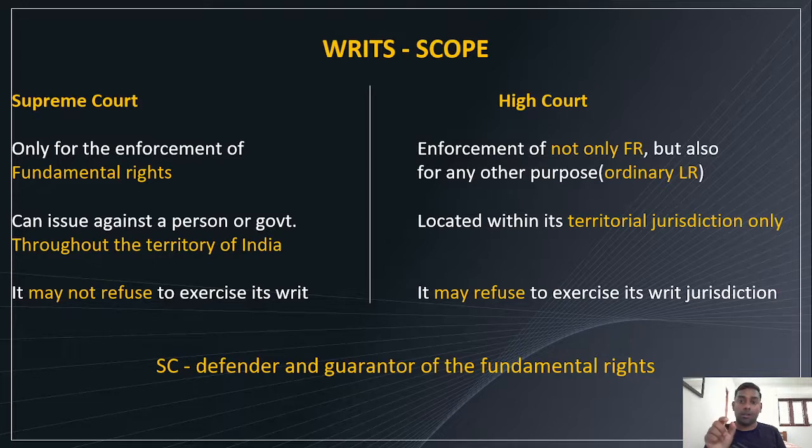But the High Court, other than issuing them for enforcing fundamental rights, can issue writs for enforcing ordinary law. You know what ordinary law is? A law made by statute, through legislation. So enforcement of not only fundamental rights but also for any other purpose, like enforcement of ordinary law.